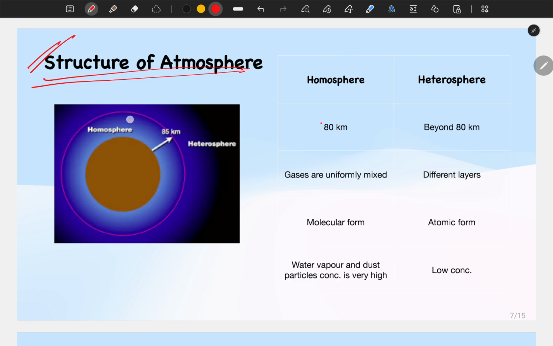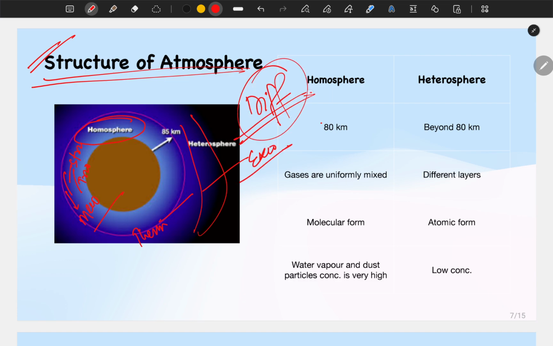So first layer is called the homosphere. Homosphere is further divided into three layers. First one is troposphere, second is stratosphere, third one is mesosphere. Okay, and in the heterosphere we have two layers. What is that? First one is thermosphere, last one is exosphere. Okay, so what is the difference between this homosphere and heterosphere, and why have they been segregated like this?